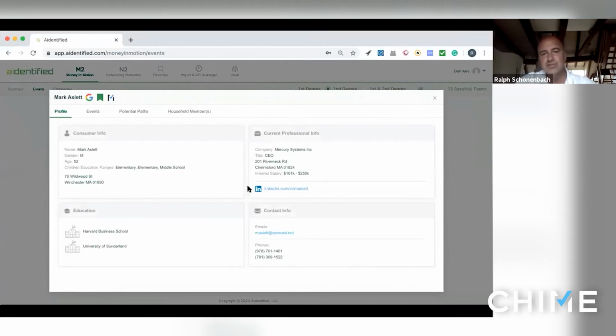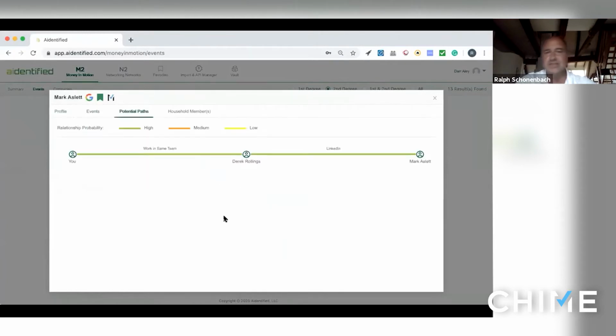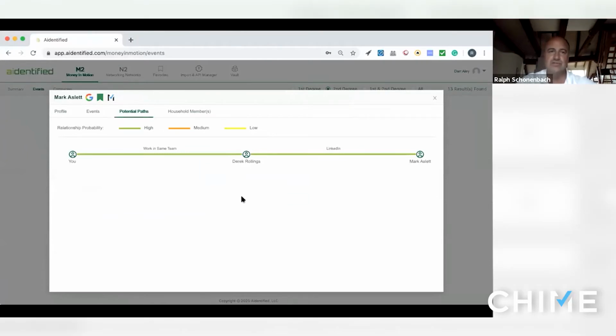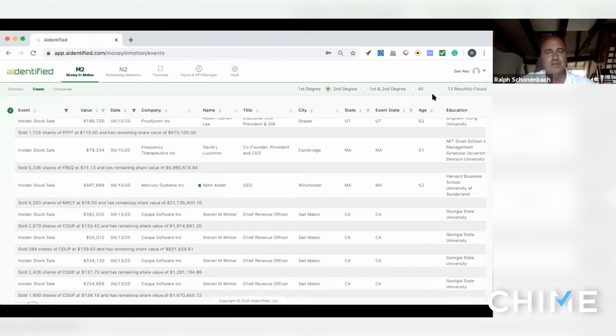When you go into that profile, you get information about the school age ranges of the children, information about the company, and the potential path to get to that person. So it's very useful to be able to link your networks to these different people in Money in Motion. So that's how Money in Motion works.